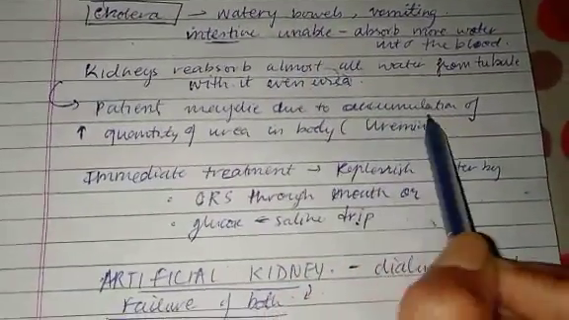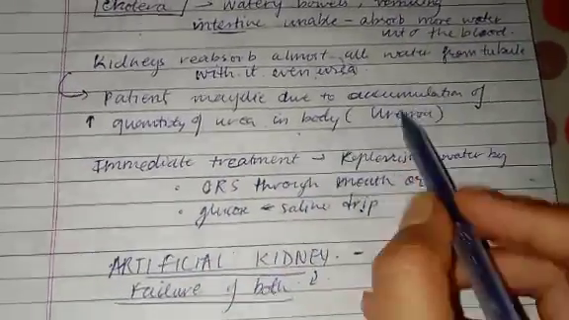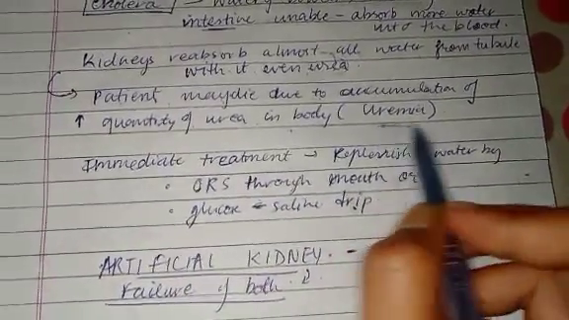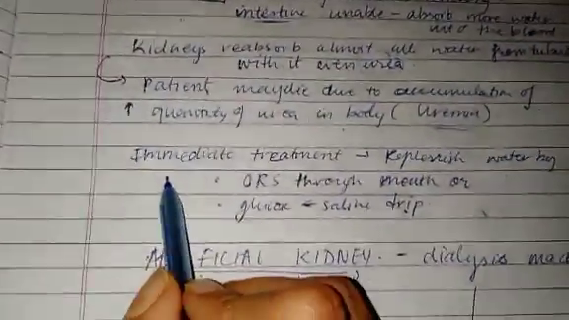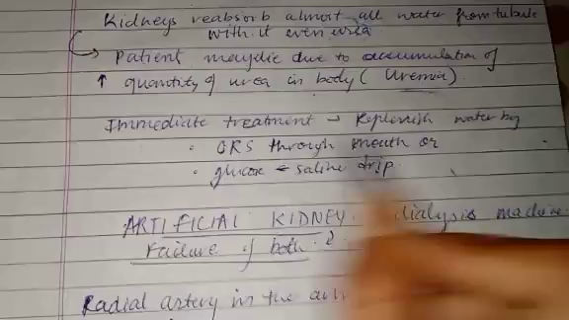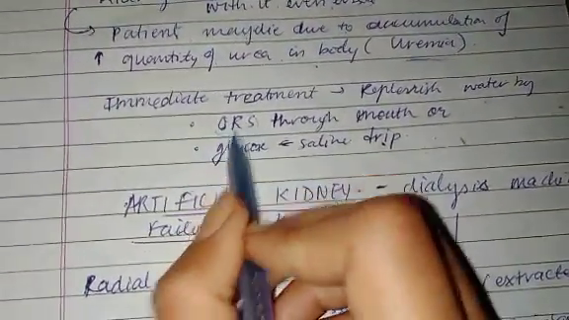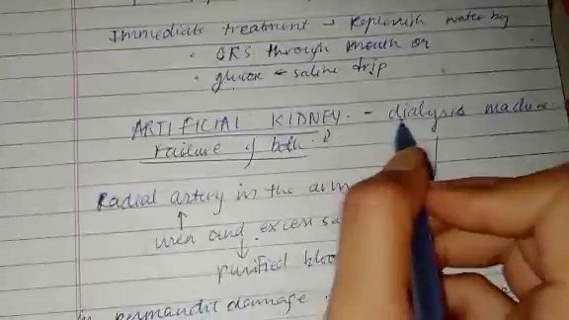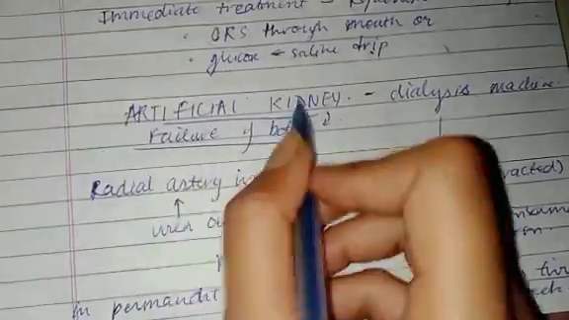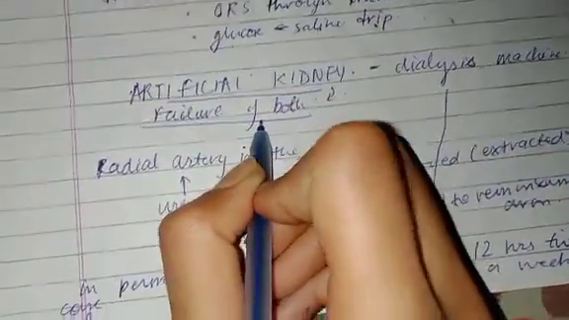The patient may die due to accumulation of a large quantity of urea in the body, and this condition is called uremia. The immediate treatment is to replenish water by ORS through the mouth. ORS means oral rehydration solution, or a glucose saline drip. Then the artificial kidney dialysis machine is used if failure of both kidneys takes place.